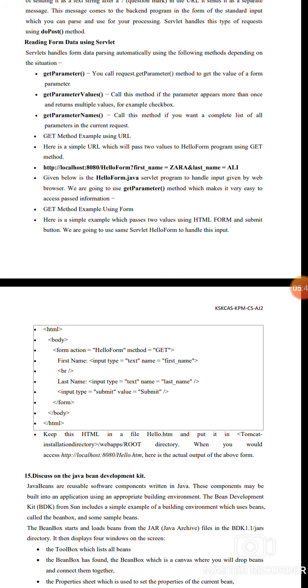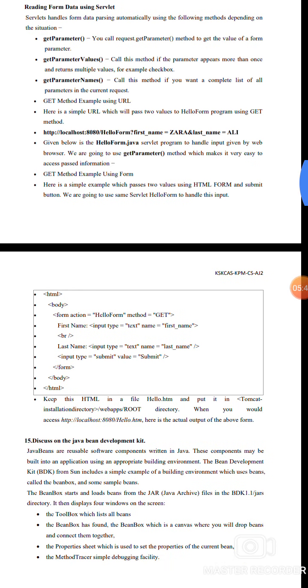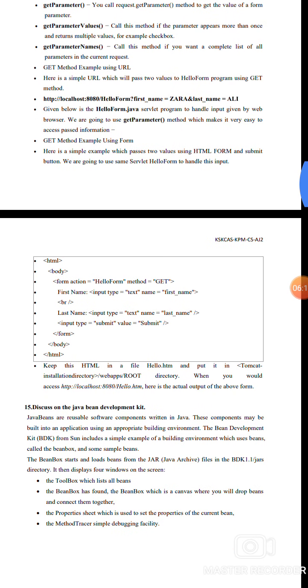Reading form data using servlets. The following steps are defined in this request. Get parameter: you can call the request.getParameter method to get the value from a parameter. getParameterValues: call this method if the parameter appears more than once and returns multiple values, for example a checkbox. getParameterNames: call this method if you want a complete list of all parameters in the current request.